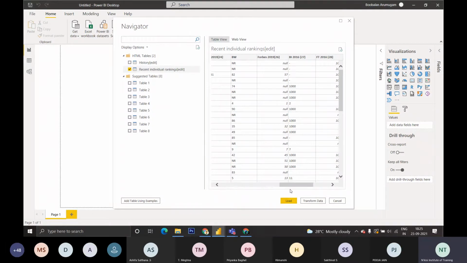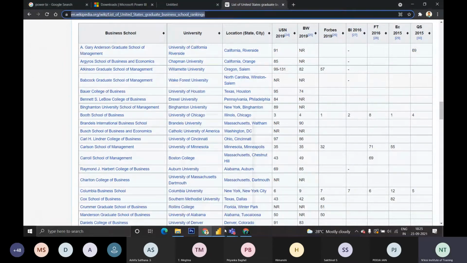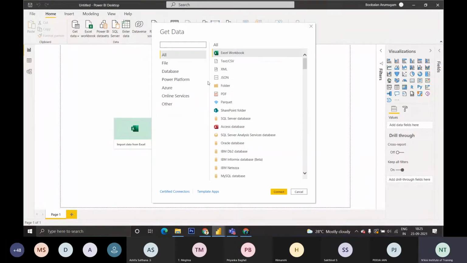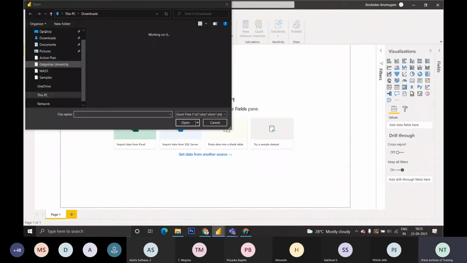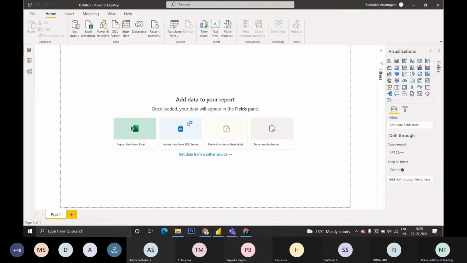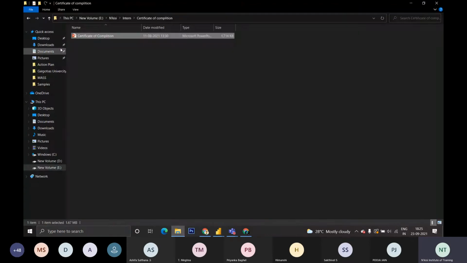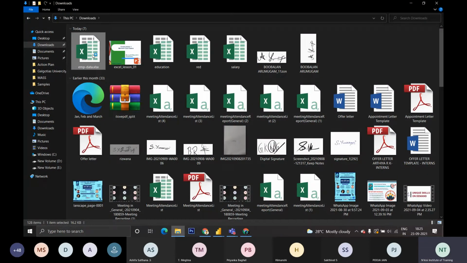This is loading from a website. If you are loading from Excel, you click Get Data, and from Excel I'm going to connect. It will ask for a file. I am going to choose employee data. It will load the employee data and show what tables are available in the Excel sheet. Let me show the Excel sheet. I have an employee data Excel sheet that contains all the employees' details.